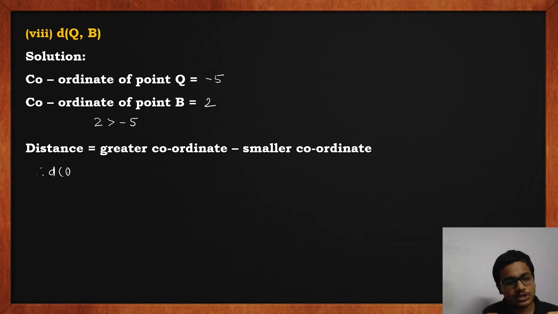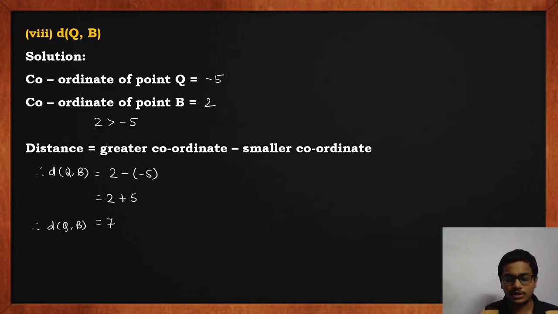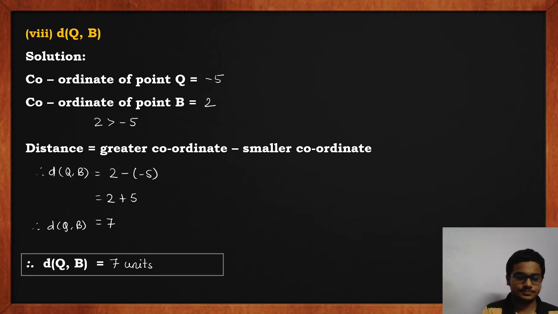So distance QB is equal to 2 minus minus 5, which is 2 plus 5, which is equal to 7. So we'll write distance QB equals 7 units. With this, we complete our question number 1 of practice set 1.1.